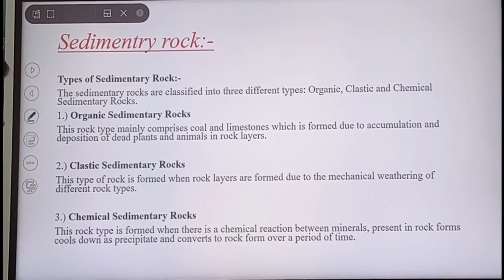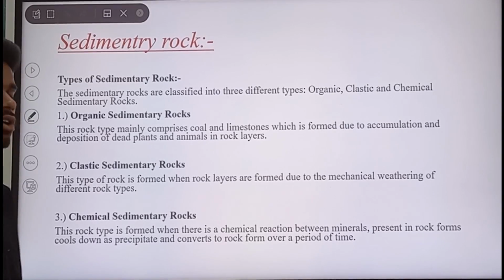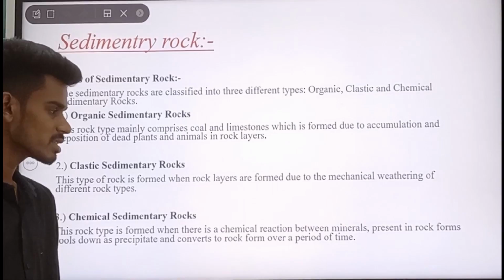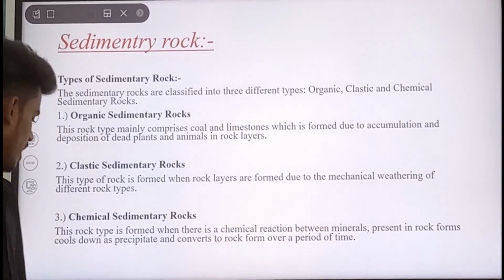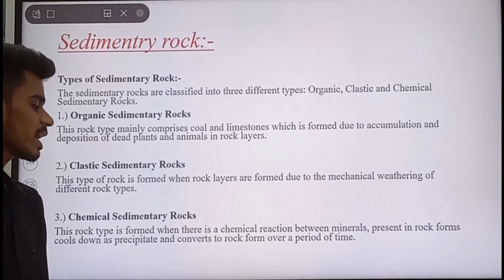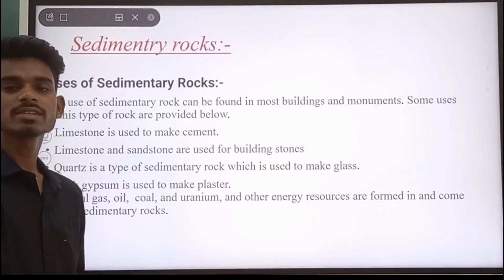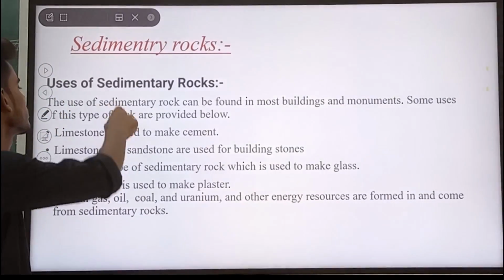And the third one is chemical sedimentary rocks. These rocks are formed when there is a chemical reaction between the minerals present in rocks; the mixture cools down as a precipitate and converts into rock over a period of time. So now we will see about the uses of sedimentary rocks.